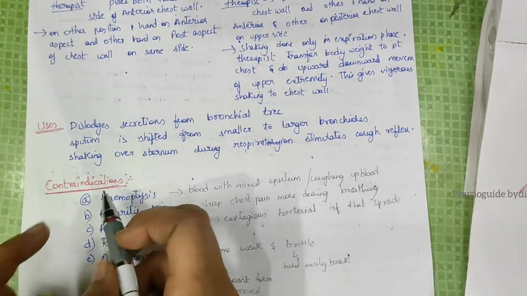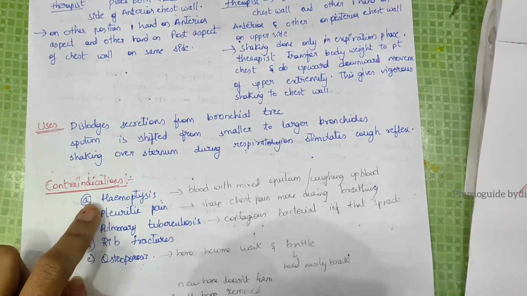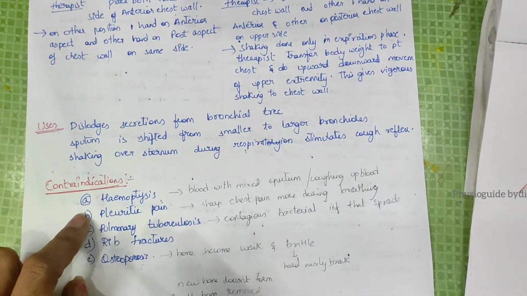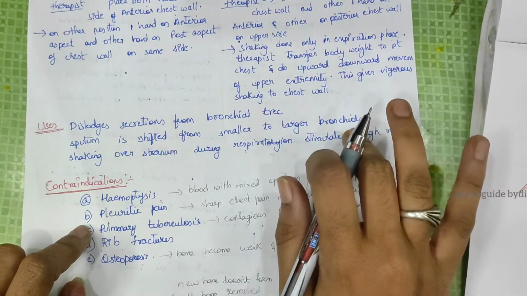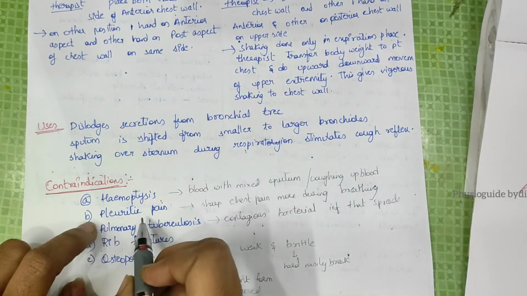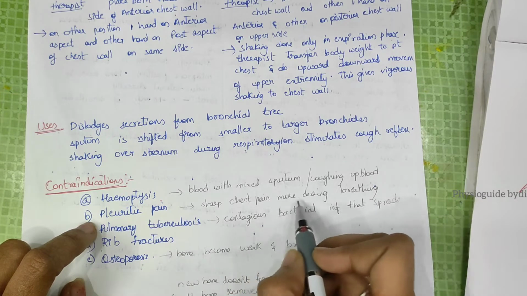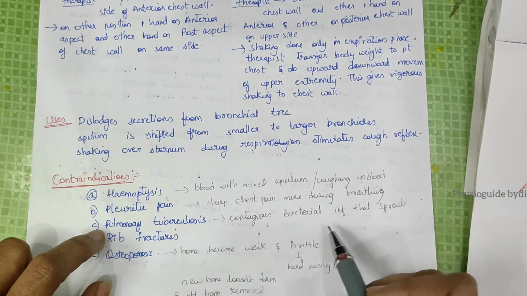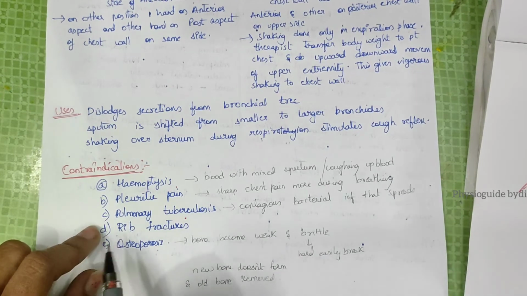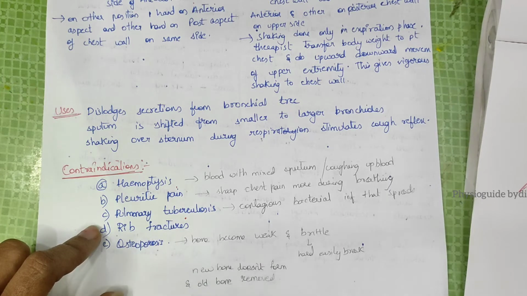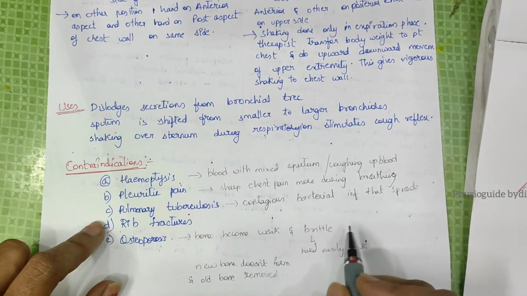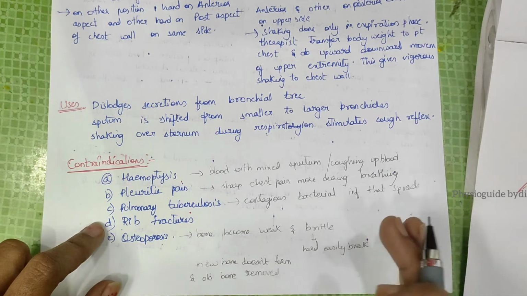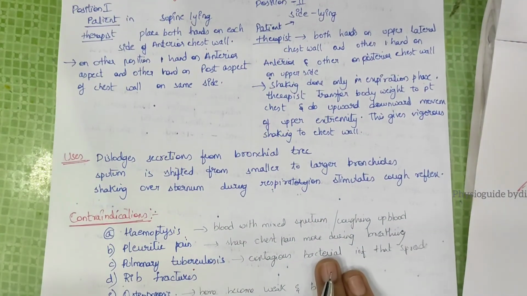Contraindications: hemoptysis, meaning coughing up blood mixed with sputum. In those patients we must not give coughing, vibration or shaking techniques. Pleuritic pain, which is sharp chest pain, worse during breathing. Pulmonary TB, a contagious bacterial infection that spreads from person to person. Rib fractures and osteoporosis, where the bone becomes weak and brittle and breaks easily, and new bone doesn't form while old bone is removed. That is osteoporosis.